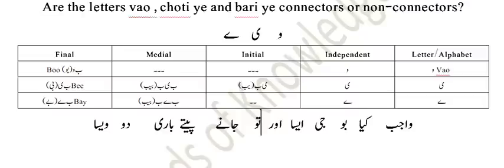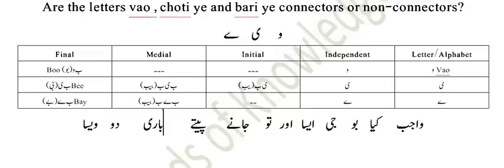Next is Jane, then it's Pite, then it's Bari, then it's Do, and the last one is Vesa. This is called Vesa.